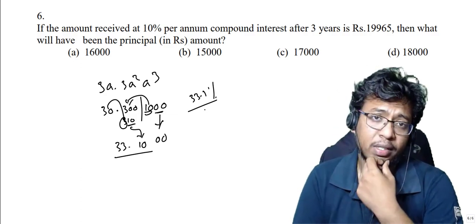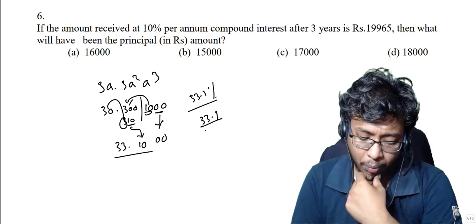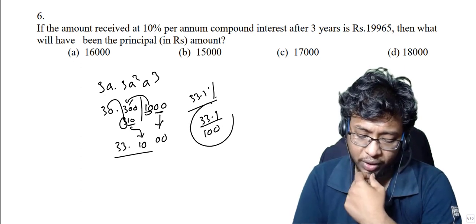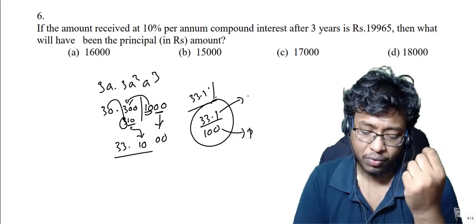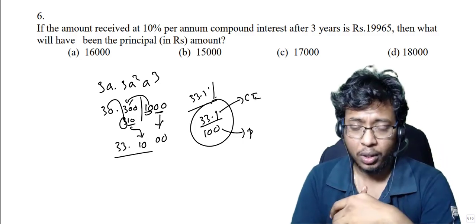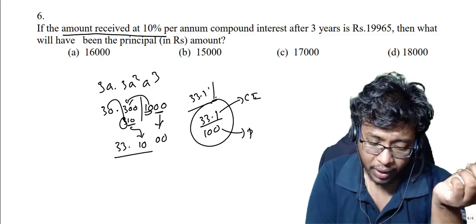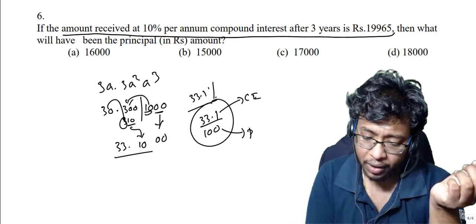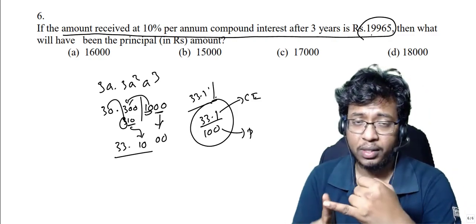What is rate of interest here? 33.1% means 33.1 by 100. So the meaning of this is, if my principal is 100 rupees, my compound interest will be 33.1. But he said what? The amount received at 10% per annum after 3 years, that means this amount is not compound interest, this is the amount.